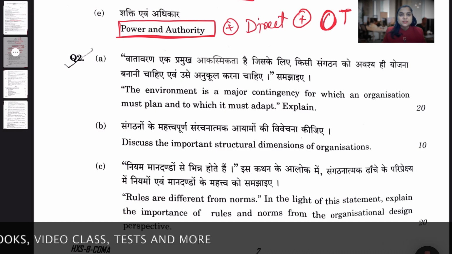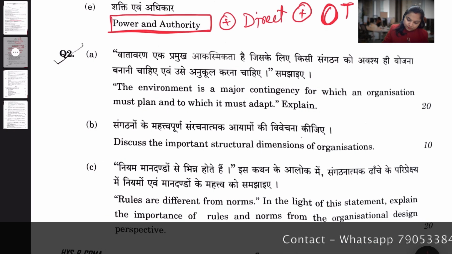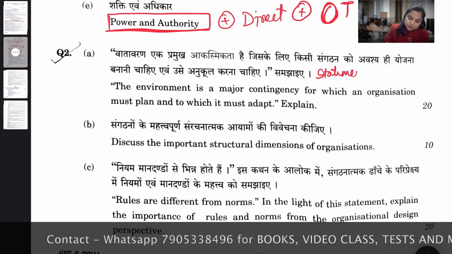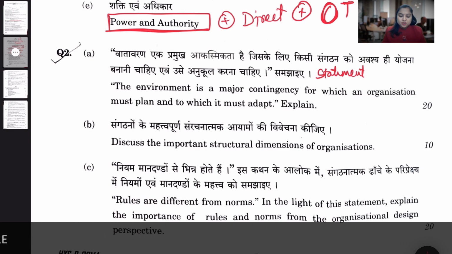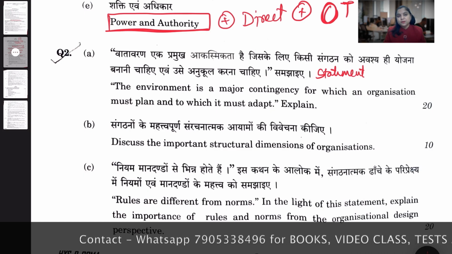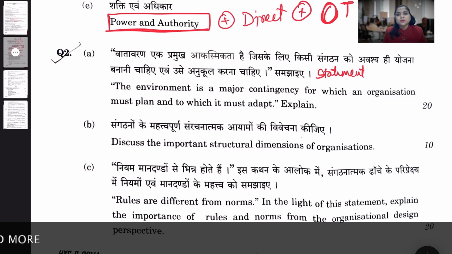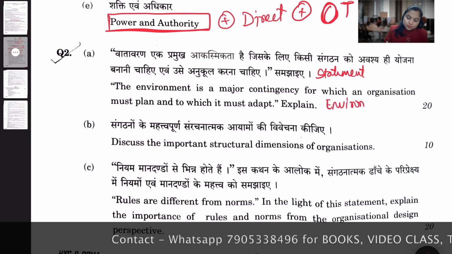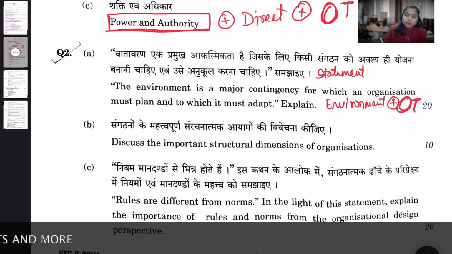Okay, so question number 2 is the optional one, and it's a statement question. We can see that it's a statement type question, you can see there. The statement is: the environment is a major contingency for which an organization must plan and to which it must adapt. Plan and adapt, and the examiner is expecting an explanation about this particular statement. So it's an environment related topic, and that's from OT, Organization Theory. You have an environment related topic, and this is a statement-wise question.